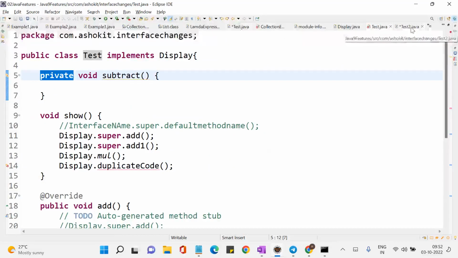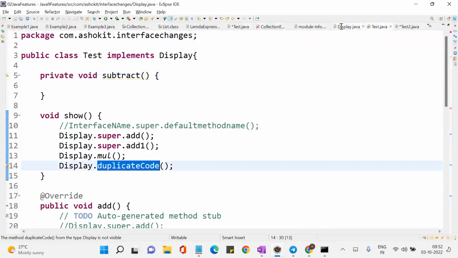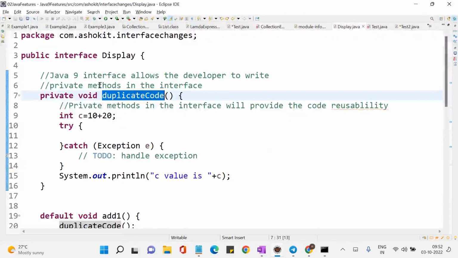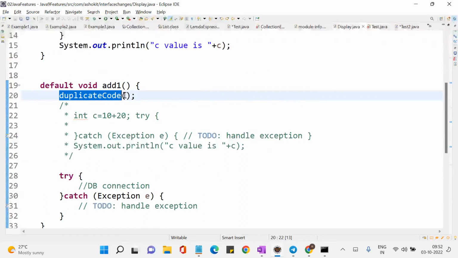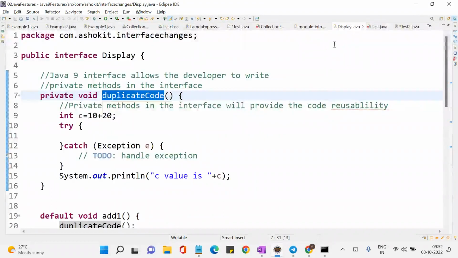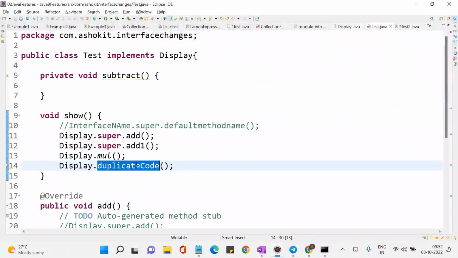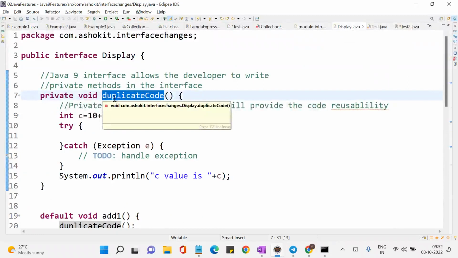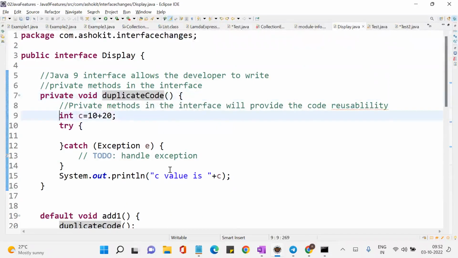The same thing applies for an interface private method also. So in the interface, you have written a private method. Now, how can I access this private method? Within the interface only. So this method is getting accessed in the add method and add one method also. But can someone override this private method from outside of an interface? No, that is the reason you are not able to access the method, and not able to override the method. So can I say that the advantage of private methods in the interface is to provide code reusability?